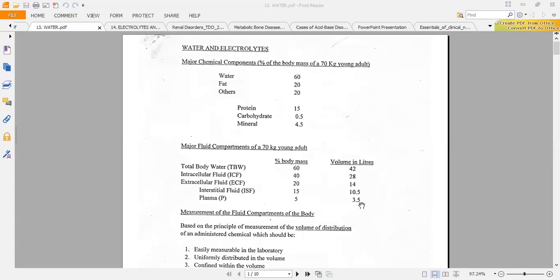Good. So now the next question is, how were they able to measure these volumes? How were they able to know that the intracellular compartment is 2/3 of the total body water, and the extracellular compartment is 1/3 of the total body water? So what they did was to inject.